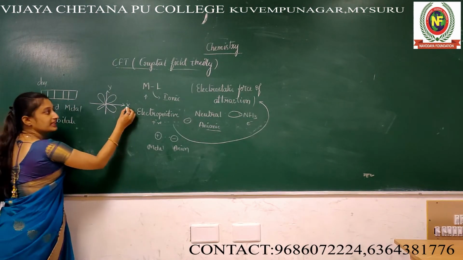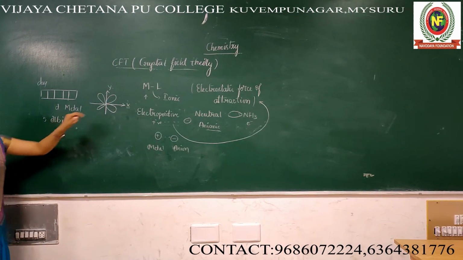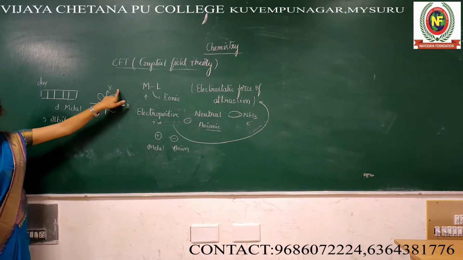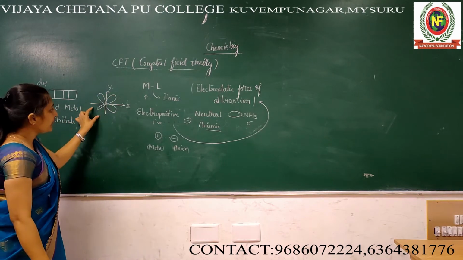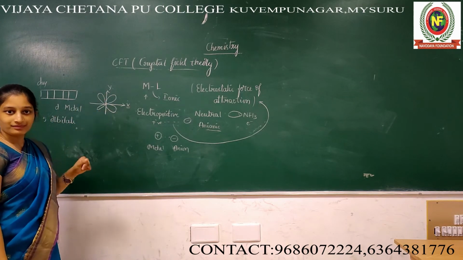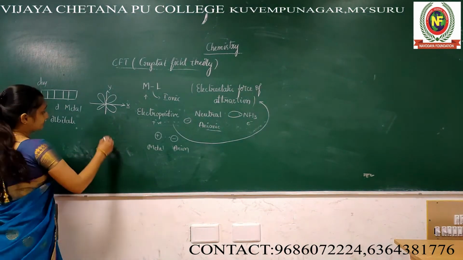This one is present in between x and y, so we call it dxy. That's why the orbital name is dxy.